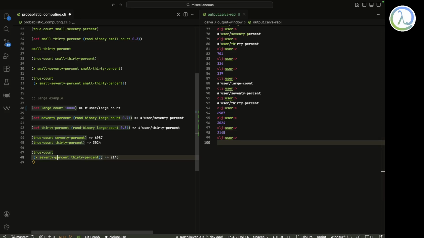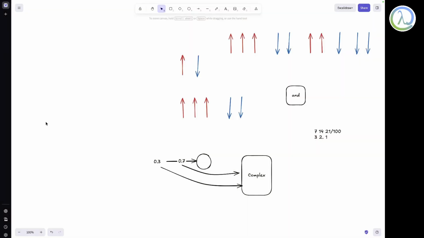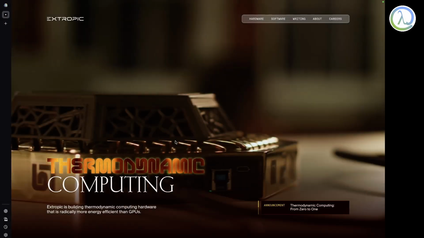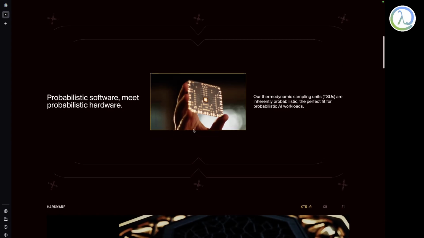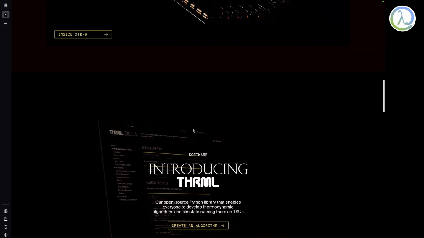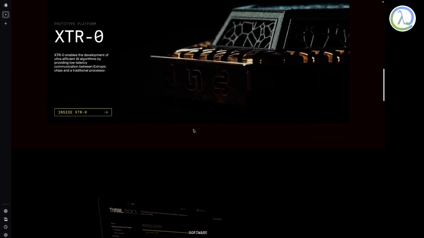Yeah, so the more probability bits, or thermodynamic bits, you have, the more accurate you're going to get. And you can do multiplication or something like that in this very simple way. But of course, I'm saying it's highly simplified. Maybe this Extropic is doing something really great which others are not able to do. But what they are doing is probabilistic computing, and this is what I understand about probabilistic computing. And look, I could be totally wrong, and this is my idea.